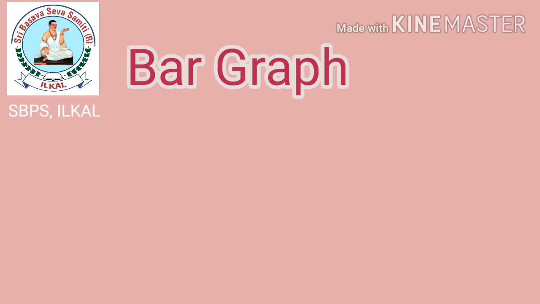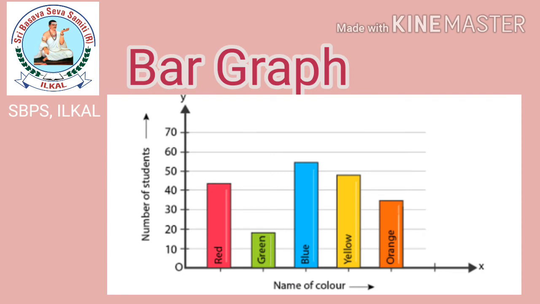Which is your favorite color, children? Now we are going to draw a bar graph based on your favorite colors. If a color is missing, don't bother about that. You take your own favorite colors and draw a bar graph. Now you studied two bar graphs, children. Both are vertical bar graphs.